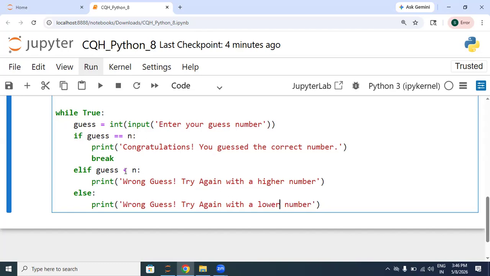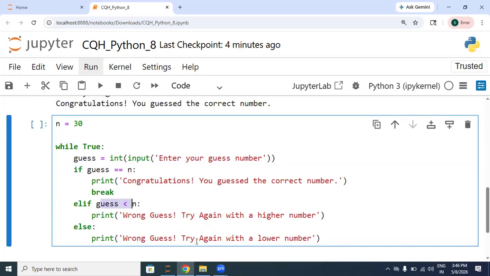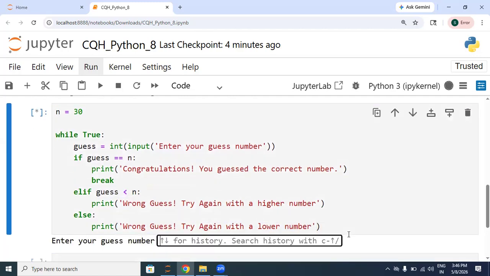Because these three conditions are possible: if the guess is equal to n, or less than n, or last will be greater than. If you are guessing a bigger number than this required number, then you need to guess a lower number. So let's try to run this.